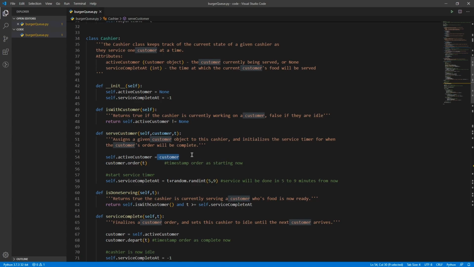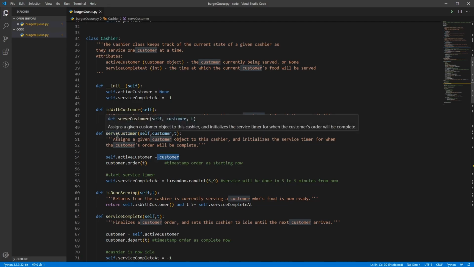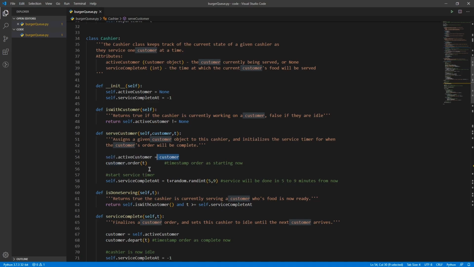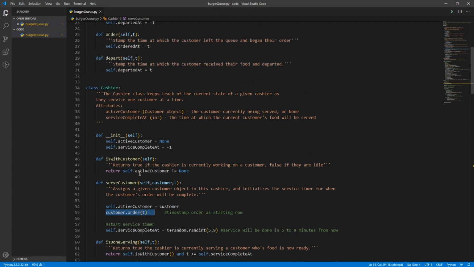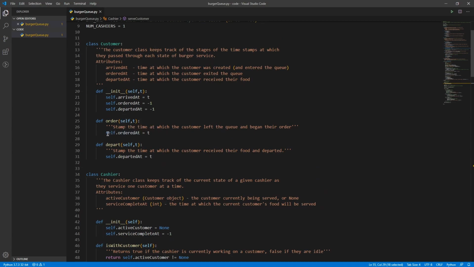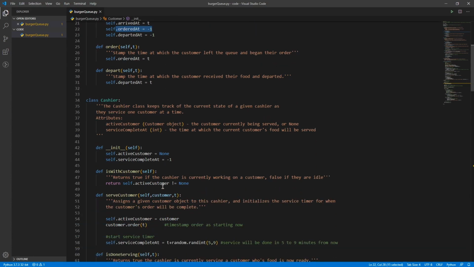The reason being, if the customer is not in a queue, they have to be somewhere so that we don't lose track of that actual object. So while they're not in the queue, we'll put them on the cashier themselves. And then the next thing is we need to figure out when the service will finish. So we mark for the customer the current time that their order started. So customer.order at t says store that current time as the ordered at attribute. So they're just keeping track of the second timestamp there.